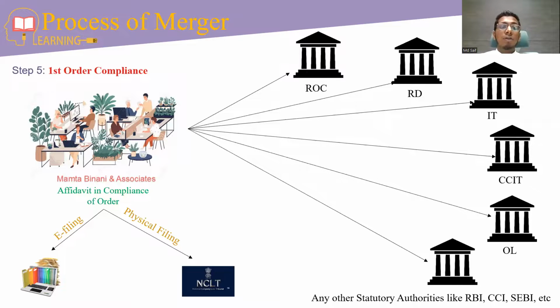That means we have to submit the original copy along with one photocopy of the same. It also depends on the different benches. For example, in some benches, we are required to file the original copy plus 2 Xerox copies.